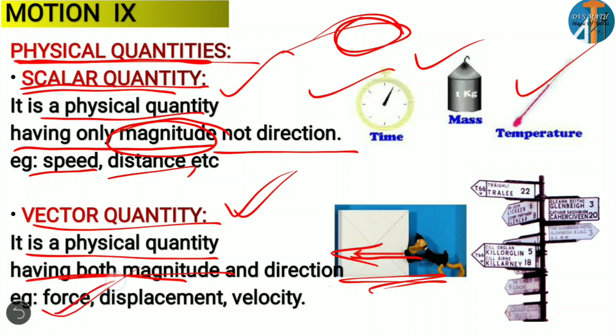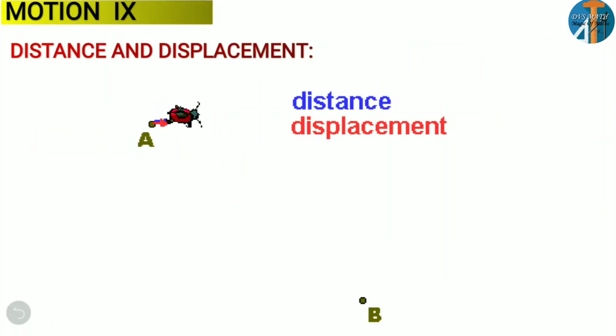So force is a vector quantity. It tells about direction also. Or if we consider velocity and displacement, which we'll talk about in detail, these also tell about direction. Any physical quantity which has only magnitude and no direction is called a scalar quantity. Any quantity which has both magnitude and direction is called a vector quantity. We have many examples for this. Let's understand distance, displacement, speed, and velocity in detail now. Let's move on to the next topic, which is distance.